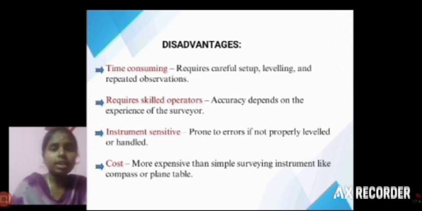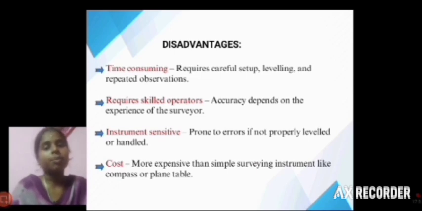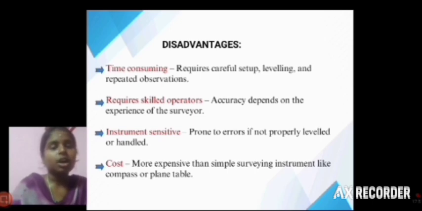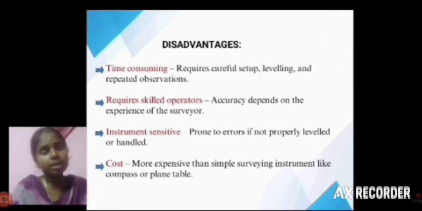Sensitive: it is called a sensitive instrument, so we handle it with care and the readings are observed carefully. Cost: compared to other instruments like plane tables and compass, it is a very costly instrument, so that we can handle it safely.